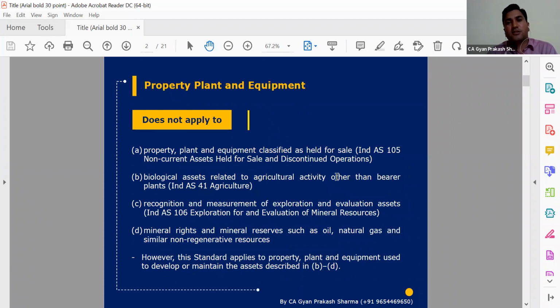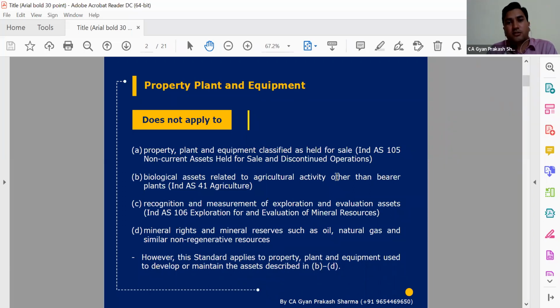Second example, biological assets. If we are in the agriculture industry, we have plants or crops like wheat, maize, and rice. That type of asset also will not be covered here because it will be covered by the agriculture Ind-AS, Ind-AS 41. And apart from that, Ind-AS 106, exploration and evaluation of mineral resources.